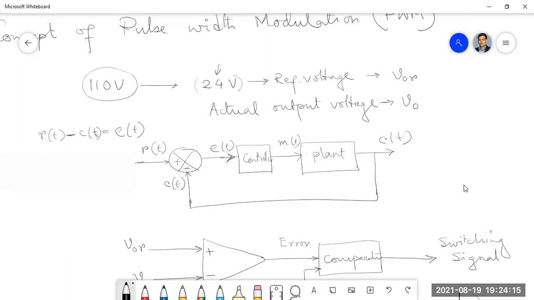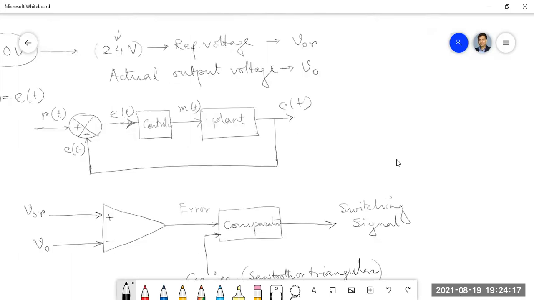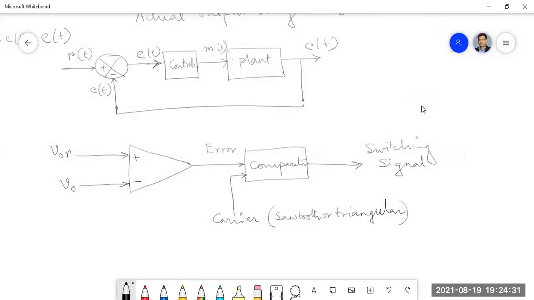If you remember, in the very first class, when I discussed the different properties of converters, I mentioned two circuits. One is the power circuit, in which the basic power flows, and one is the control circuit.